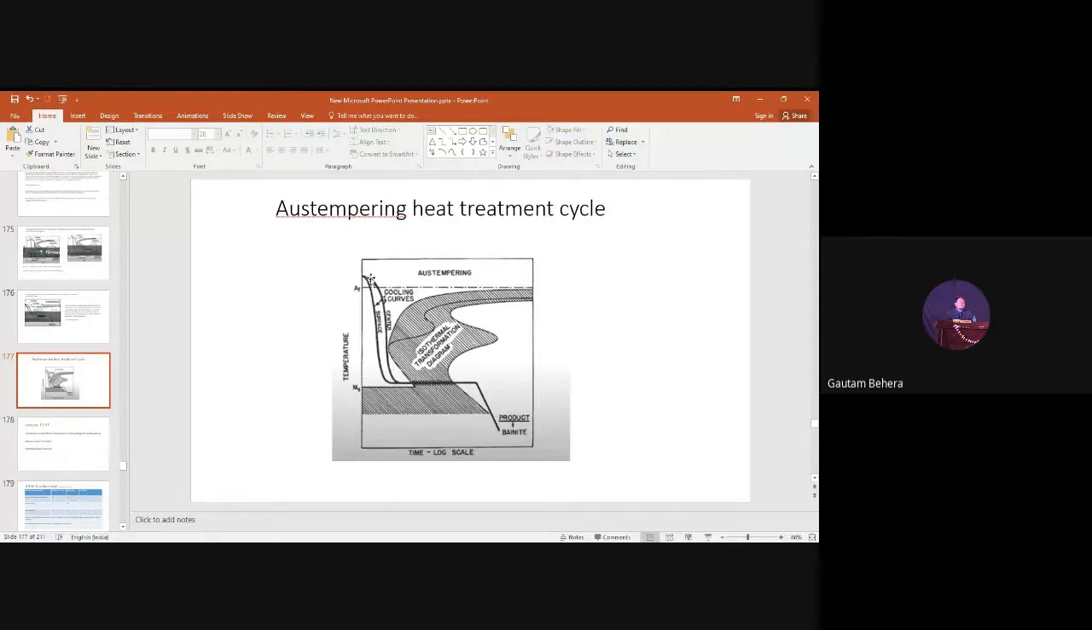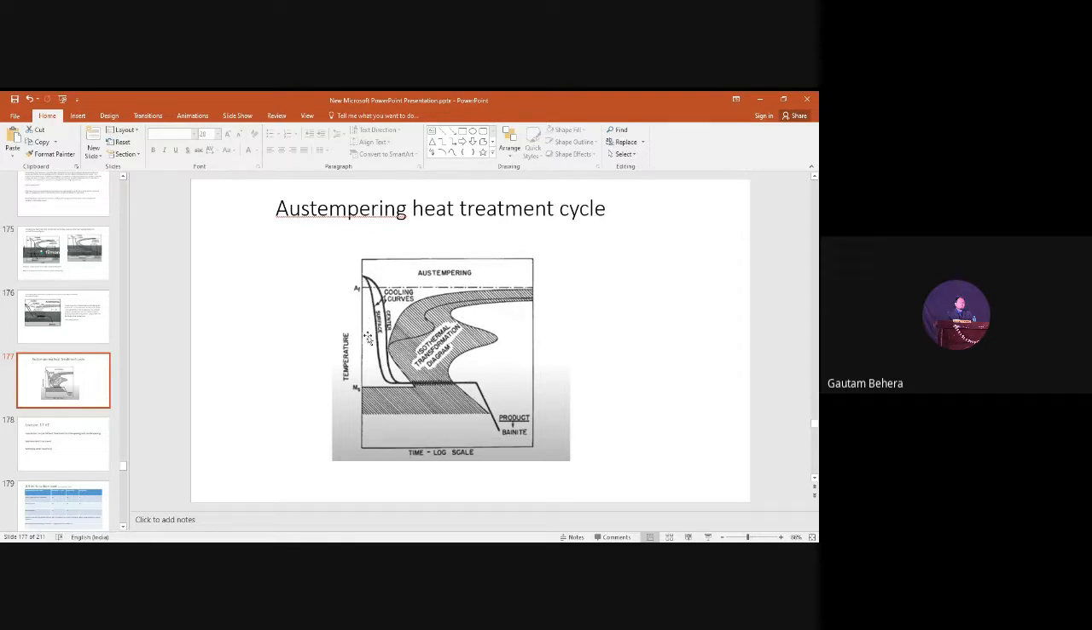So you understand we have two cooling curves. One cooling curve is this one for the center. That means the cooling rate is slow at the center or at the core of the steel piece. But this one is for the surface. Surface will cool at a very fast rate because it is exposed to the atmosphere, right?